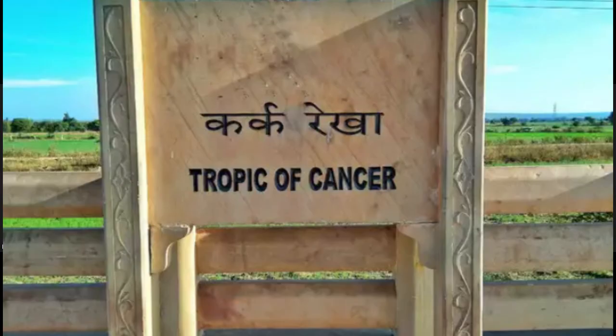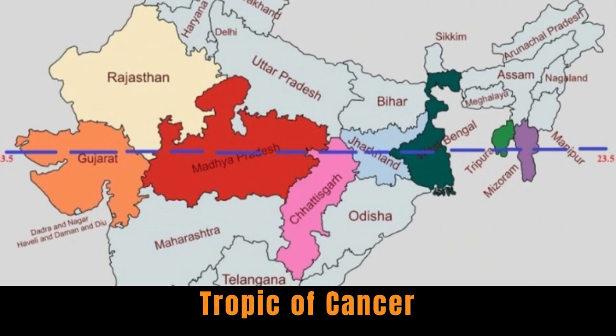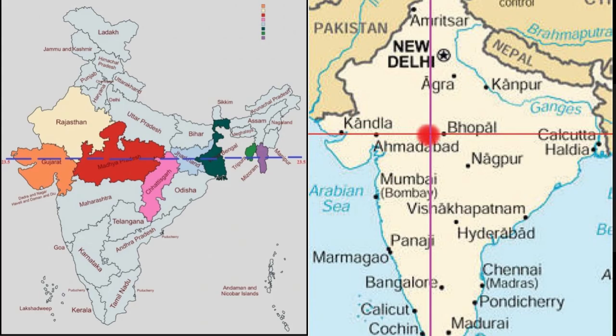So now we come to the concept of the Tropic of Cancer. Earlier, the Tropic of Cancer was called the Kark Rekha. This Kark Rekha was that line on which all the places are falling on the Tropic of Cancer. The Tropic of Cancer passes through India in places like Ahmedabad, Ujjain. The day of the Kark Sankranti will roughly fall around the 21st of June.